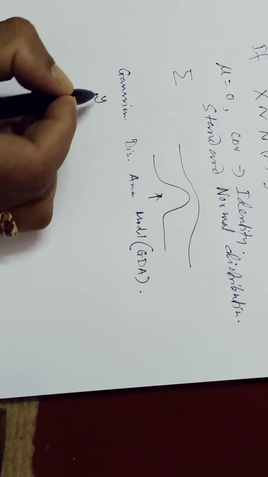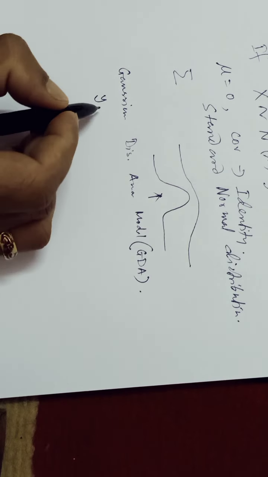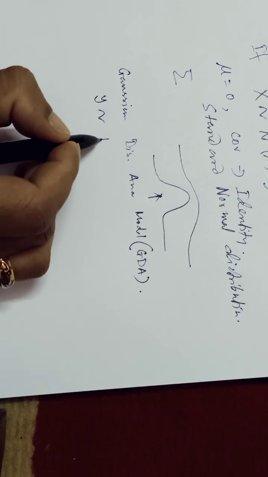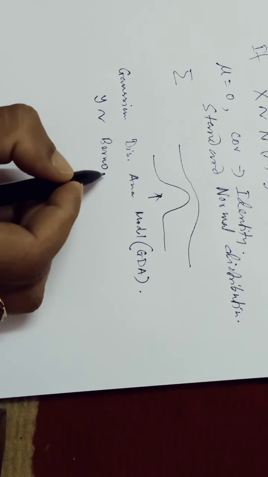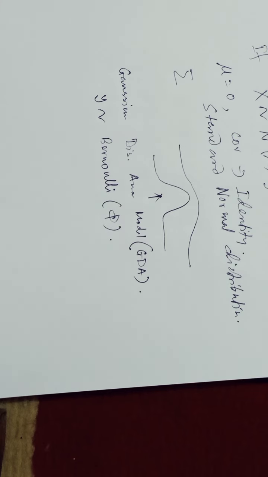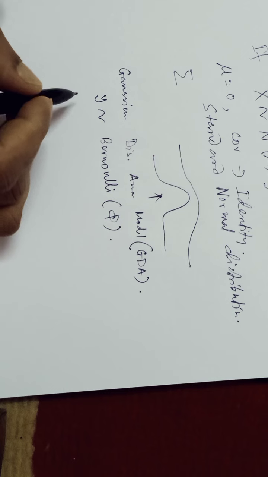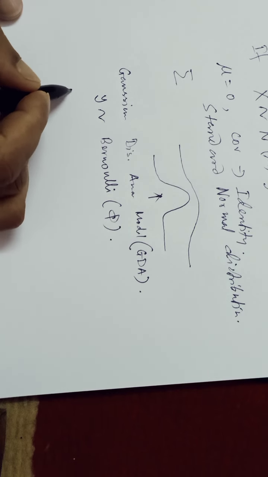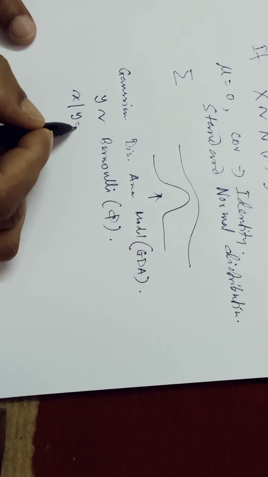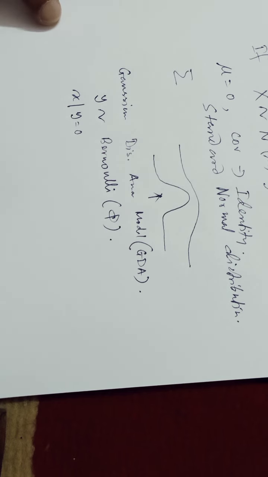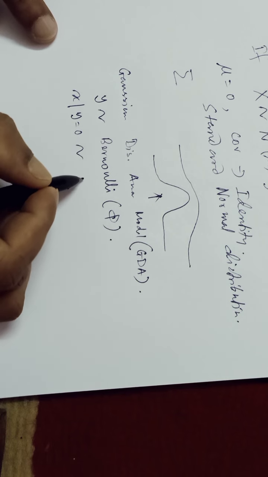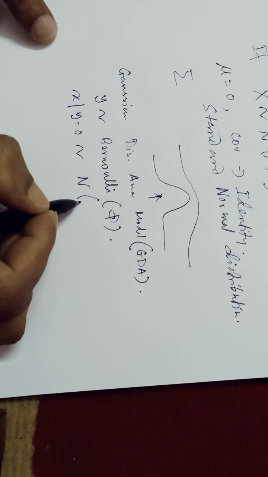Since y is discrete in nature, we say that it follows a Bernoulli distribution. We are having two classes. We are considering x given y equals 0, that belongs to a particular class, and it follows a normal distribution.